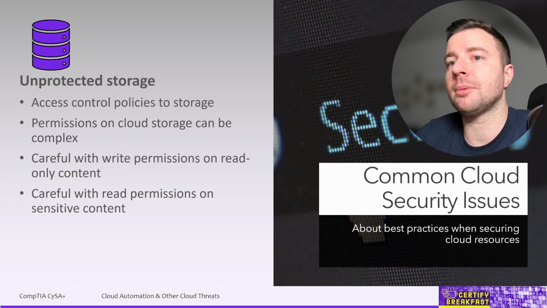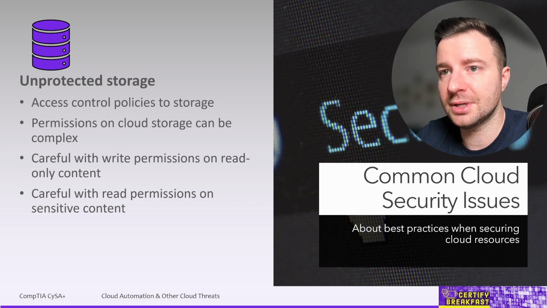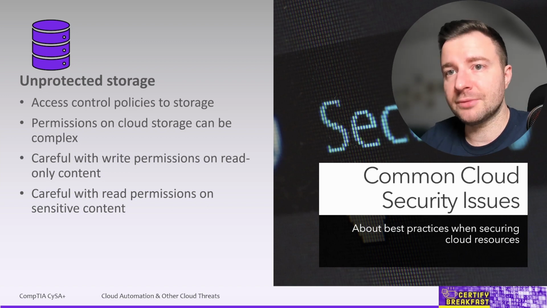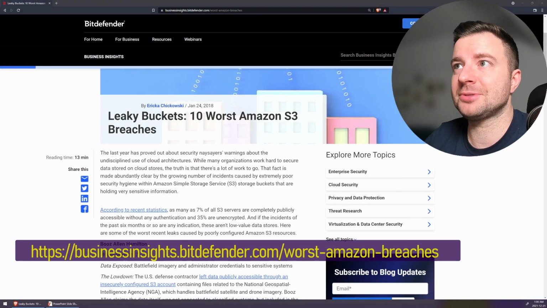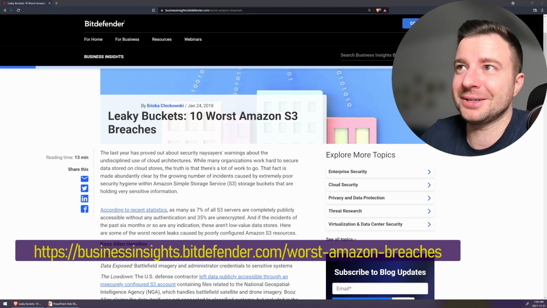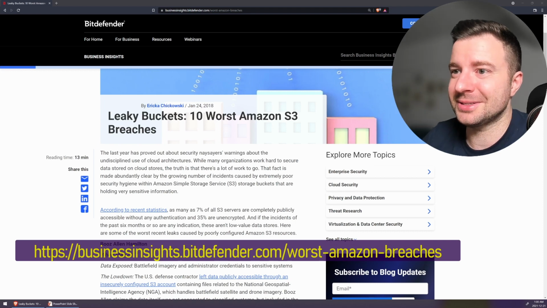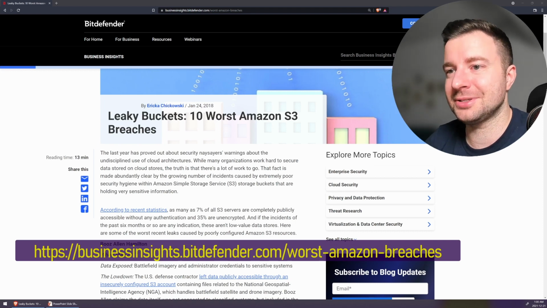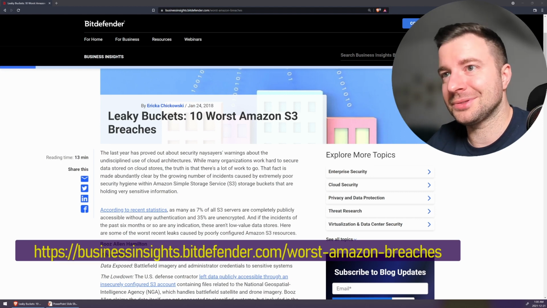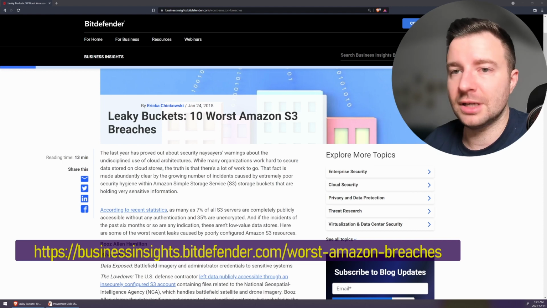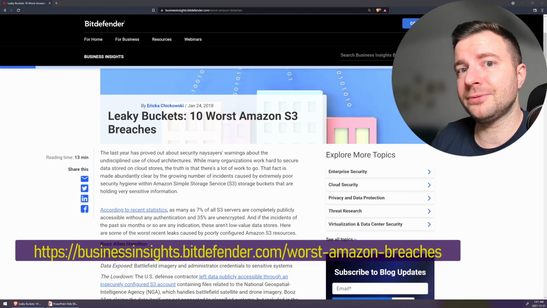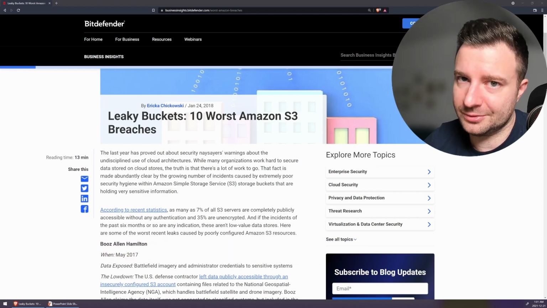This is one of the most common reasons behind data breaches, due to errors and misconfigurations, not actual attacks. Like this example of the top 10 worst S3 bucket breaches. A bucket is a container for an object storage service in Amazon Web Services. Now, misconfiguring access policies to those buckets is the number one source of data breaches all over the world. So often enough, AWS customers are exposing themselves unintentionally, of course.